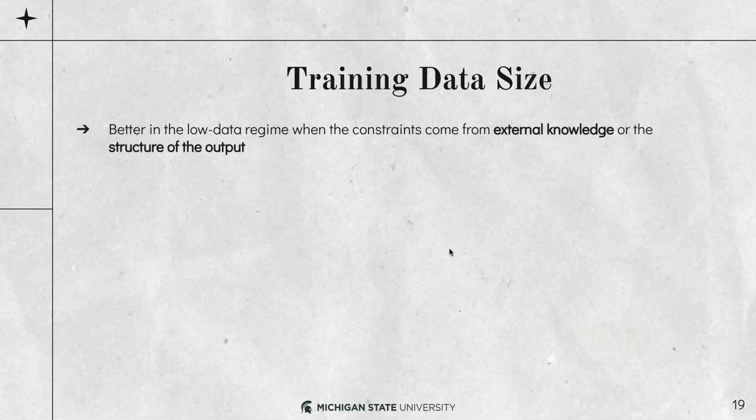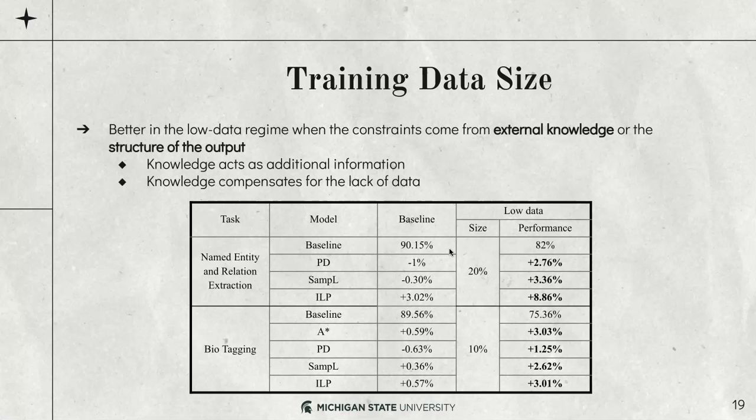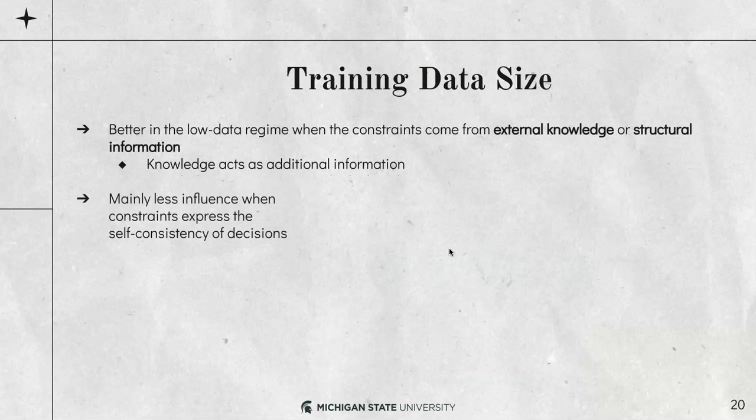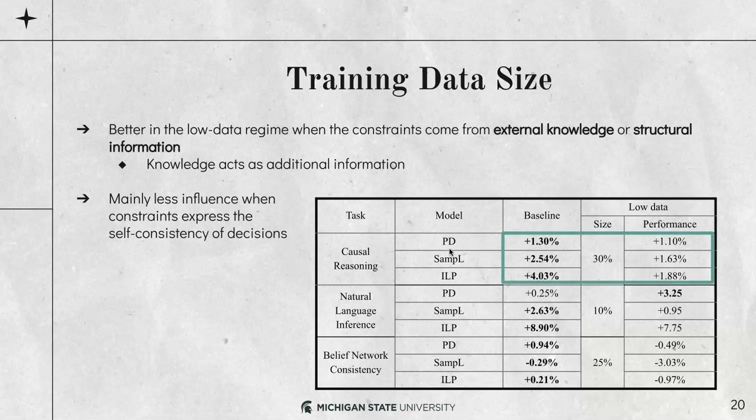On the evaluation of the training data size, we have seen that we get better results in the low data regime when the constraints come from external knowledge or structure of the output. In such scenarios, knowledge can act as additional information or compensate for the lack of data. For instance, you can see here in the named entity and relation extraction task, on the right side, which is low data, we see better performance gains compared to the left side, which is the full data size. But the observation is reversed when the source of the constraints is expressing self-consistency. For instance, in these three tasks, you can see on the left side, the performance gain of the integration methods is higher than on the right side, where the left side is the full data size.